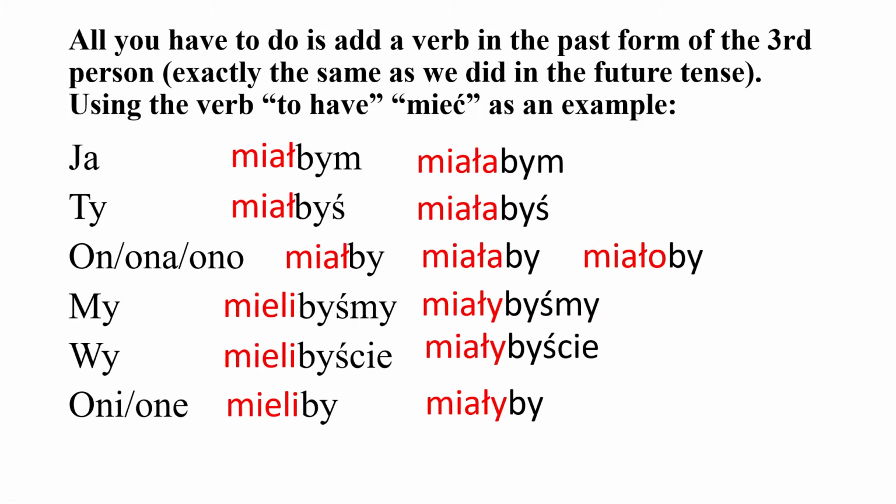Okay, here's another verb, to have, mieć. So the same concept as chcieć. You just conjugate it in the past and then add bym. Okay, so miałbym, miałabym. It means I would have. Make sure that you know the difference between if you're a female or a male. If you're a male, you say miałbym. If you're a female, you would say miałabym. So I would have. The same for ty.